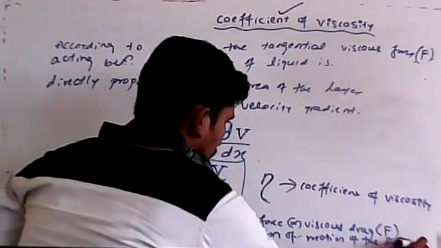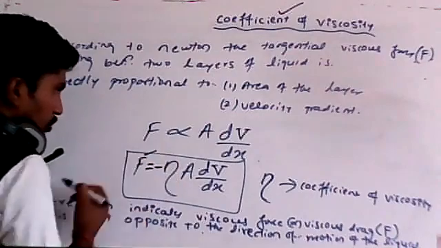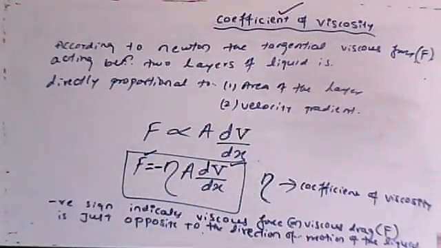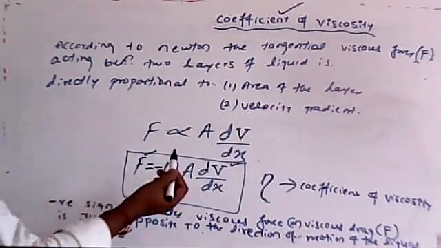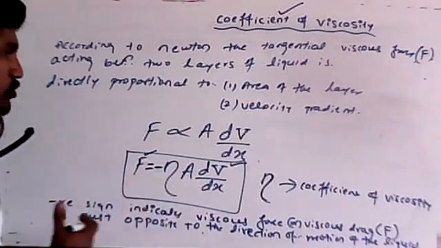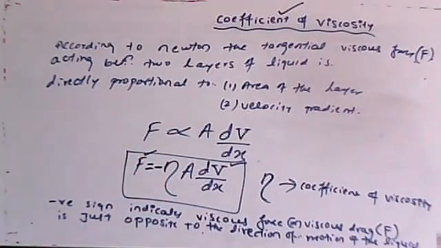You must remember this. It means this force always opposes the direction of motion of the liquid. That's why they are opposite to each other, they resist each other. So that's why we have to write a negative sign, nothing else.